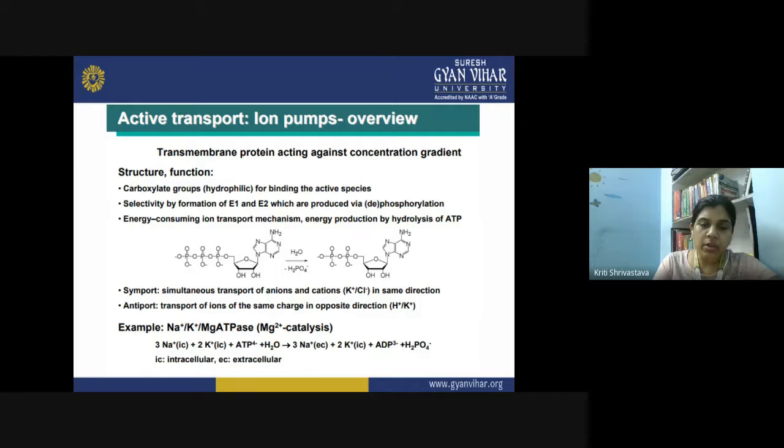Symport is when you have simultaneous transport of ions in the same direction, but it can also be antiport, where the transport of ions takes place in opposite directions. Some examples are sodium, potassium, and magnesium ATPase. It selectively throws the sodium ions outside and brings the potassium ions inside.